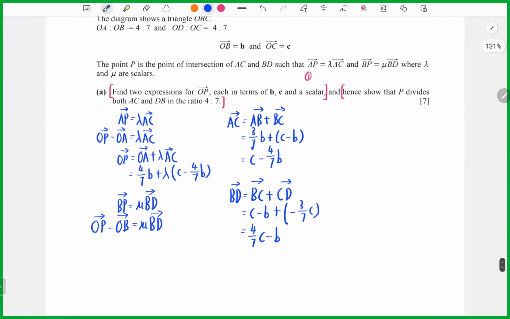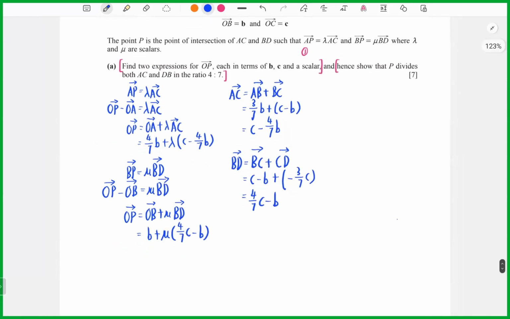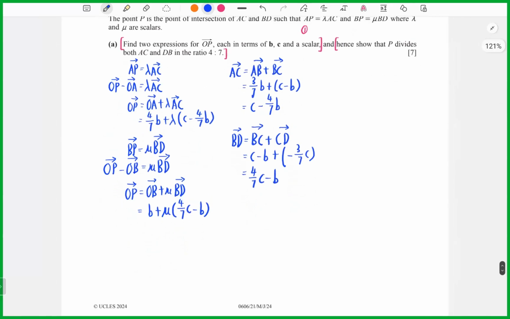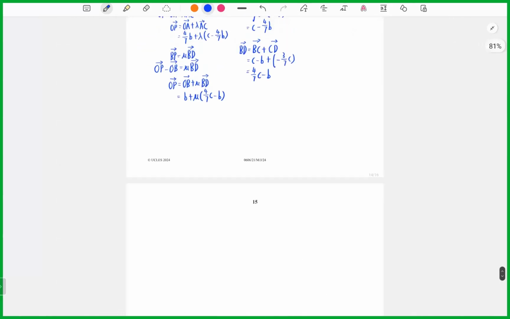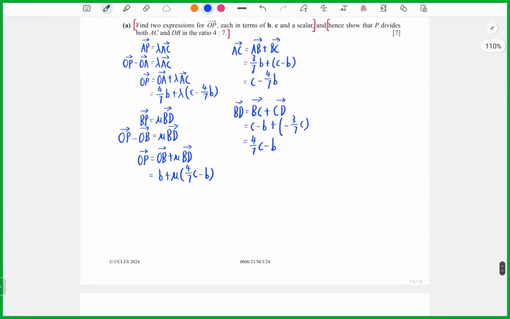Now I can take OP equals to OB plus u BD here. So we equal to B plus u, here we take 4 over 7 C minus D. So now we are done, and we can try to compare.